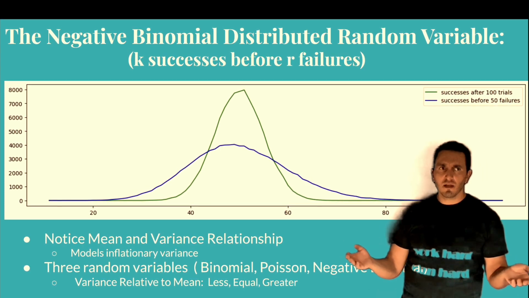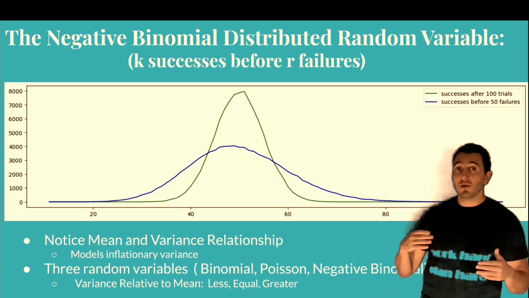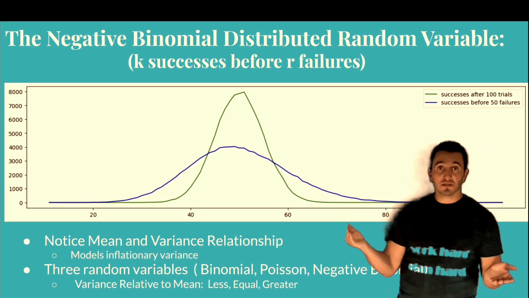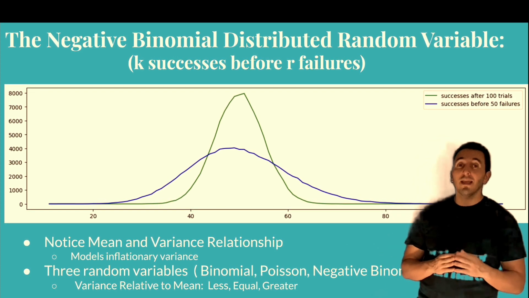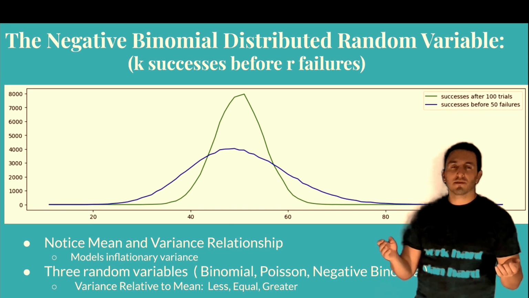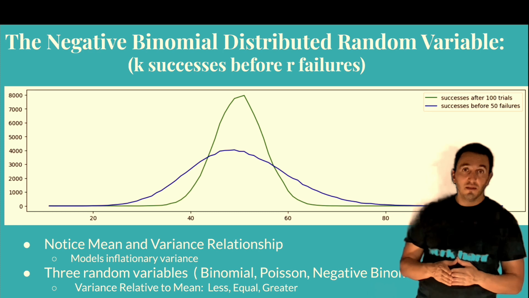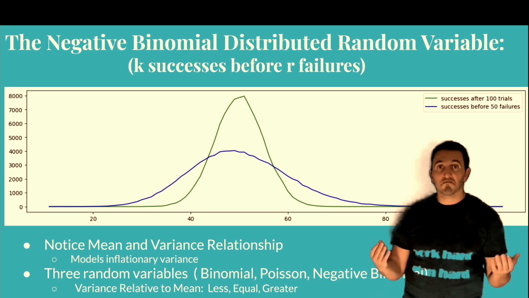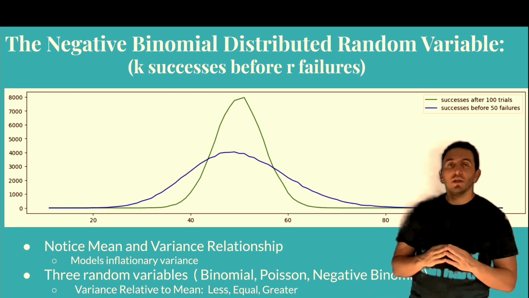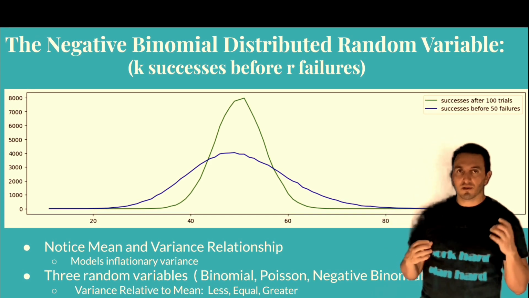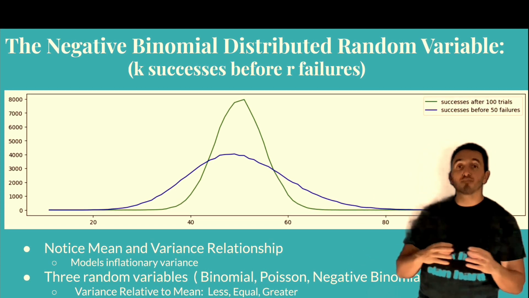The first thing that should be obvious is, for the binomial, k can only be up to 100, right? So the support is constrained. If you have 100 trials, you only have up to 100 successes. Whereas for the negative binomial, it's not. How many successes can you have after 50 failures? Well, you could start off with 300 successes, and then have 50 failures. Again, for this probability, that's unlikely, but possible. So the negative binomial support goes from 0 to infinity, right? That spreads out the variance.